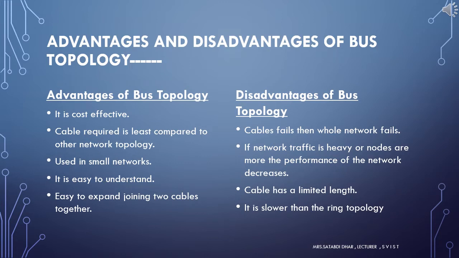The bus topology has some advantages and disadvantages. The advantages of bus topology are: the cost of the cable is very less as compared to the other topologies, so it is widely used to build networks. It is famous for LAN networks because they are inexpensive and easy to install.